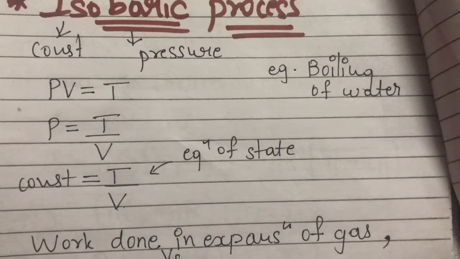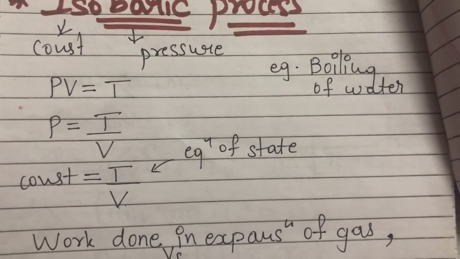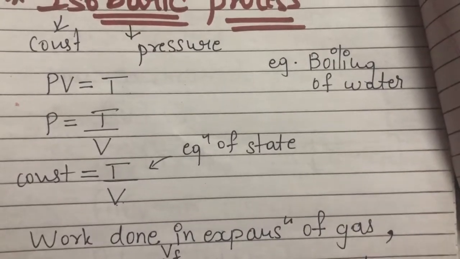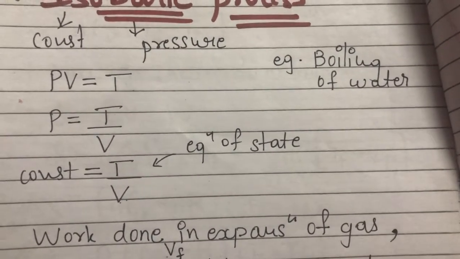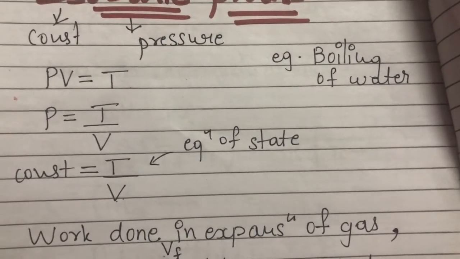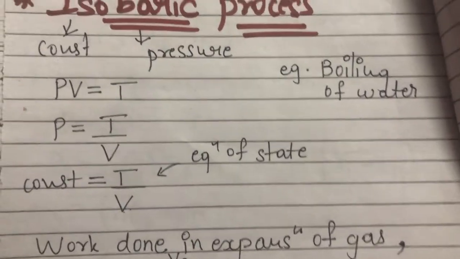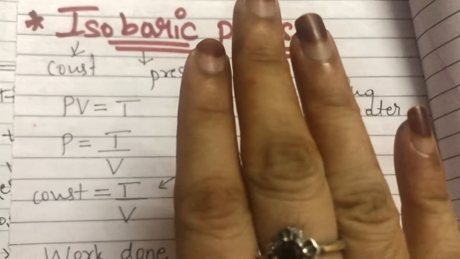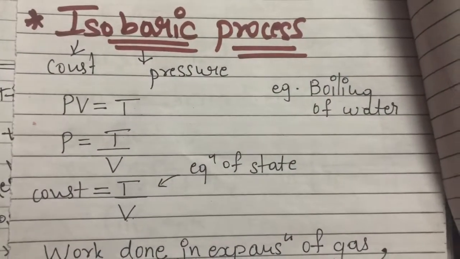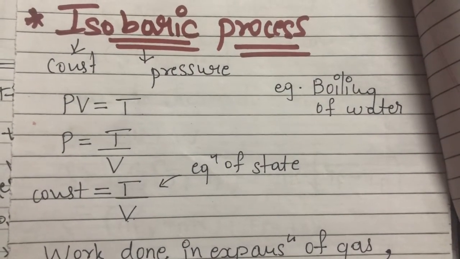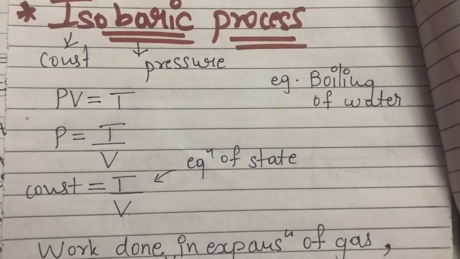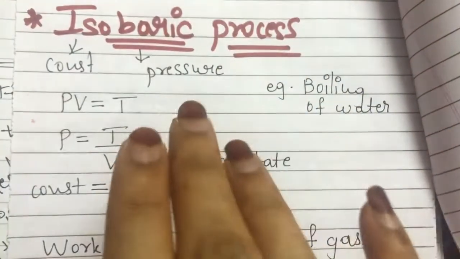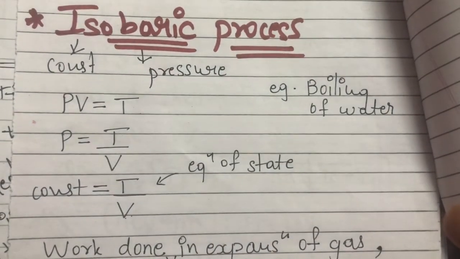The pressure of the atmosphere is not going to change; it remains constant. Even after 1 hour, when your water starts boiling, the pressure of the atmosphere does not change. In that case, the process is isobaric. And if you cover the container with the lid, then the system is not in contact with the atmosphere, because we have covered the system with the lid. There the pressure will be different.